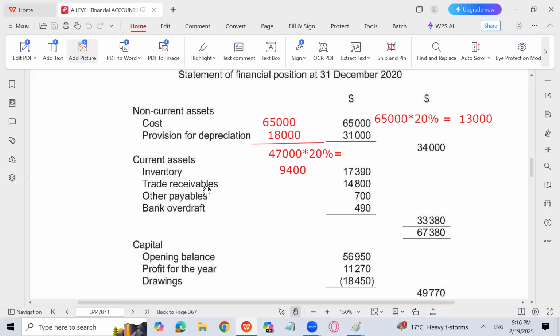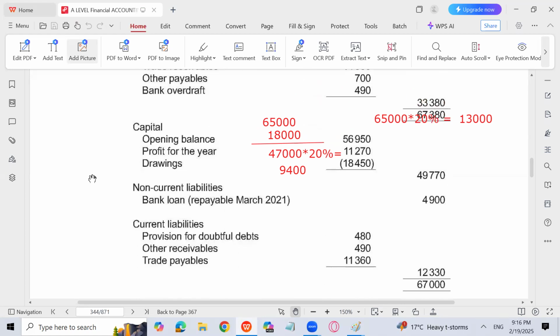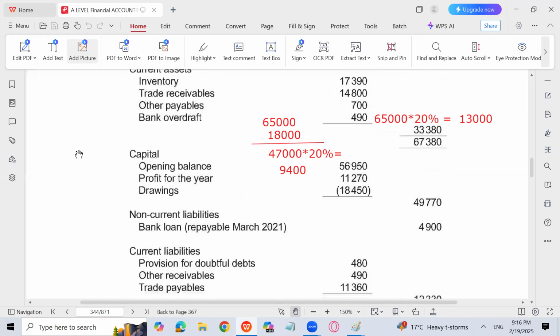Now let's talk about the trade receivables. Trade receivables are given in the question, 14,800. That's fine. There is no bad debts. There is no provision, but provision for doubtful debt is written in the section of current liability, which is wrong, because provision for doubtful debts should be subtracted from the trade receivables in the statement of financial position rather than writing it as a current liability. चाहे current liability ही होती है, लेकिन contra asset account. So 14,800 minus 480 we will do.